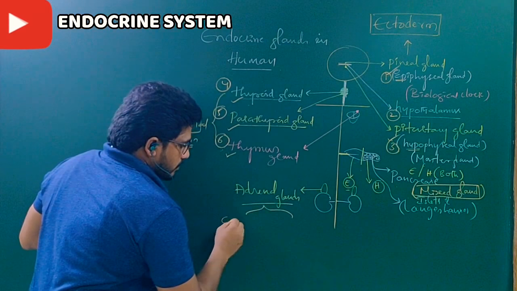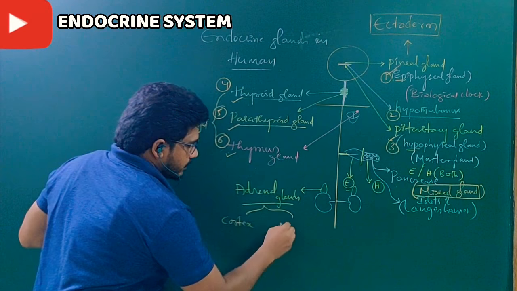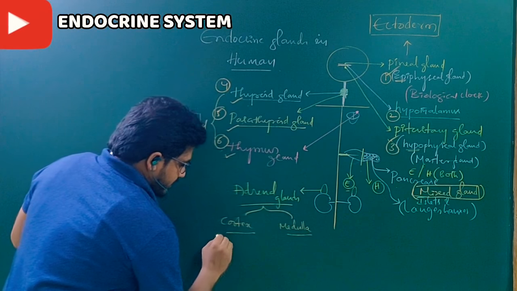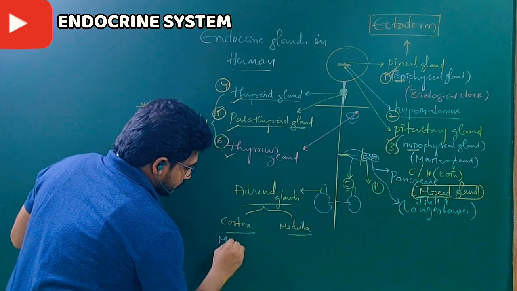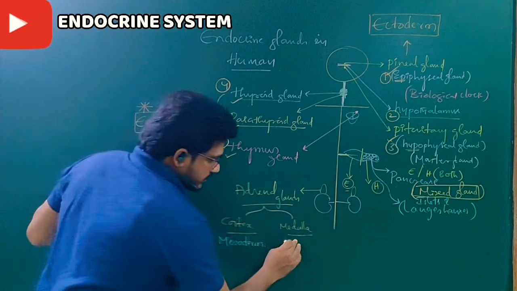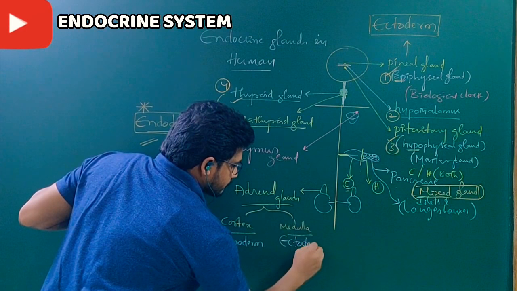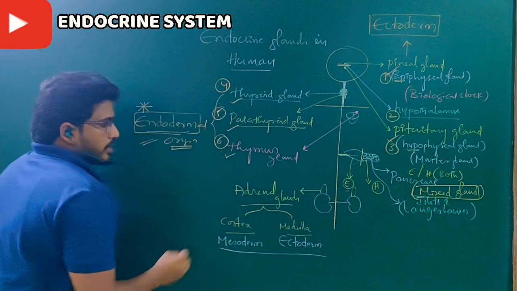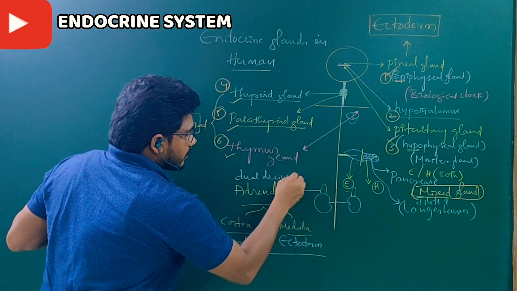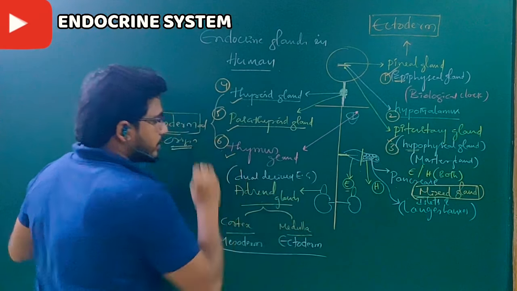The adrenal gland has two parts, cortex and medulla. The cortex is derived from mesoderm and the medulla is ectoderm. So, the adrenal gland is a dual derived endocrine gland.